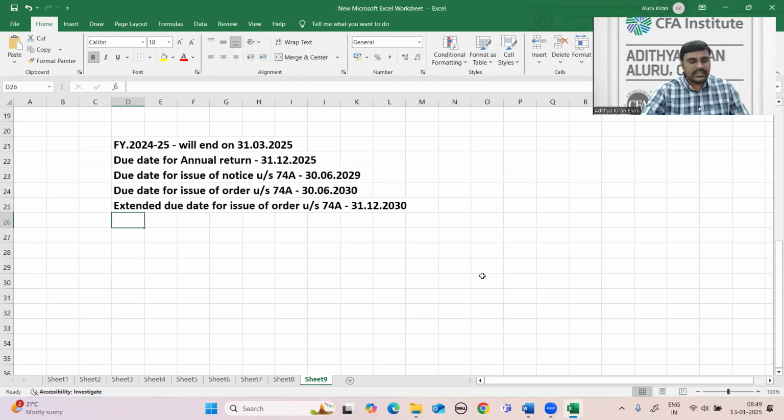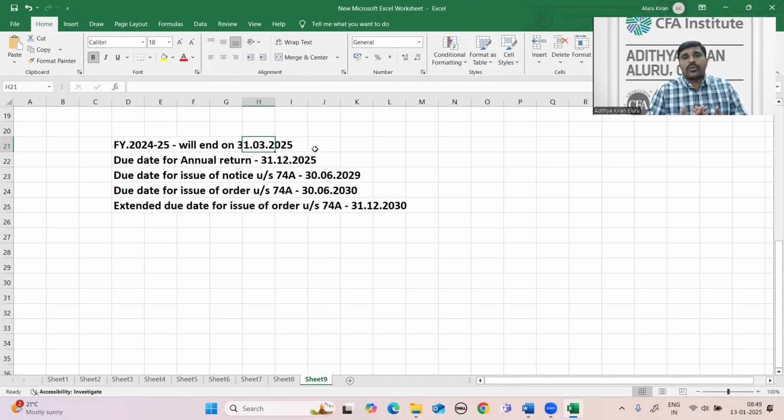Therefore, if the financial year completed on 31st March 2025, then from 31st March 2025 to 31st December 2030, almost 5.5 years time is there. After the end of the financial year, within the next 5.5 years, there is a chance of issuing an order. Authorities have more time.